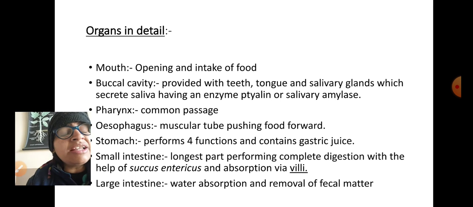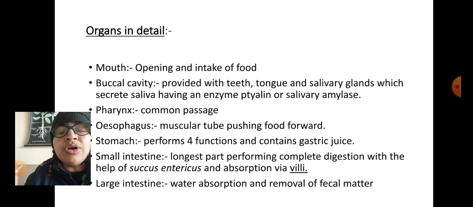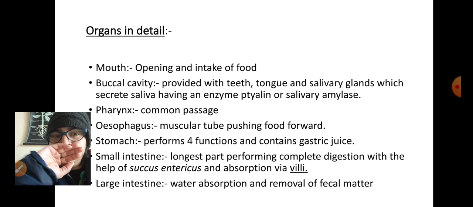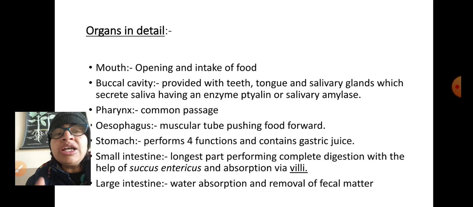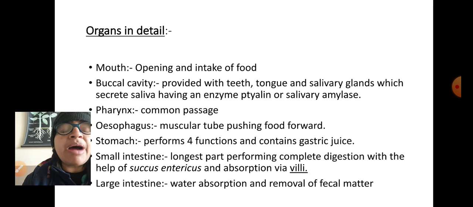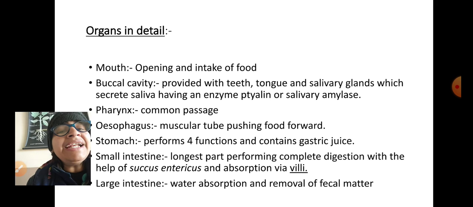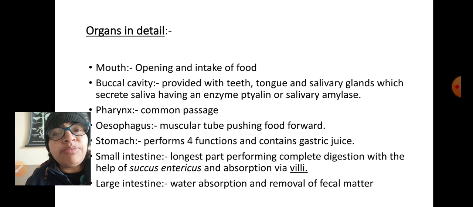Later on, through the esophagus, the food is pushed into the stomach, which performs 4 functions. One is partial digestion, second is the regular storage of food, third is mechanical churning, and the fourth is the action of enzymes, or regulating the entry or exit of food with the help of the sphincter. Later on, in the small intestine, which is the longest part, complete digestion as well as absorption of food occurs. Then food is passed into the large intestine where water absorption occurs, villi are absent, and removal of fecal matter takes place through the anus with the help of the anal sphincter.